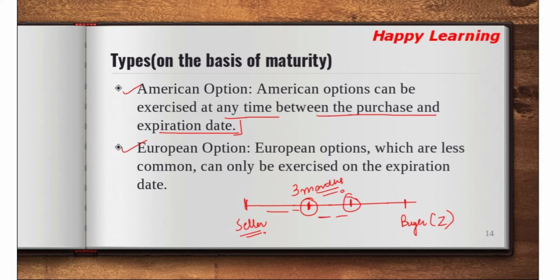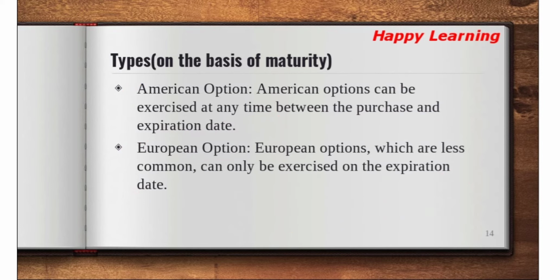But what in European option? In European option, which are less common, can only be exercised on the expiration date. So if they enter into the contract, then seller could sell that X commodity to Z after 3 months only. So this is about the American and European option.